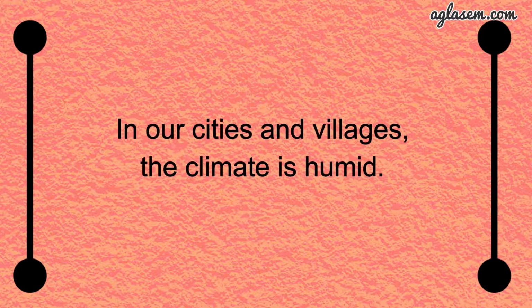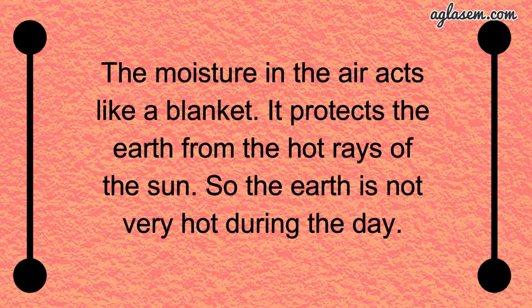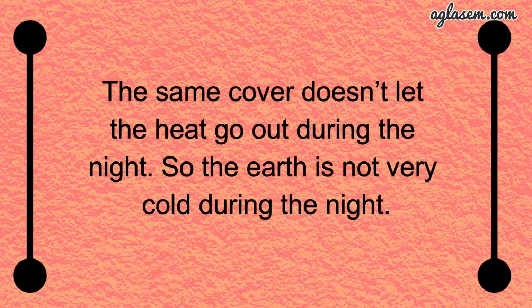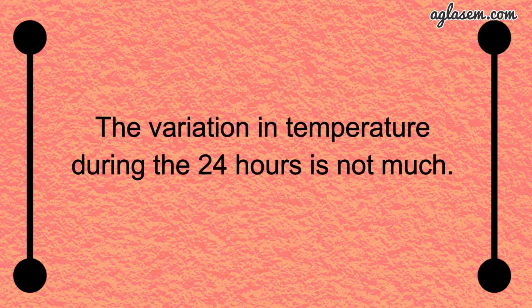In our cities and villages, the climate is humid. The moisture in the air acts like a blanket. It protects the earth from the hot rays of the sun, so the earth is not very hot during the day. The same cover does not let the heat go out during the night, so the earth is not very cold during the night. Thus, the variation in temperature during the 24 hours is not much.